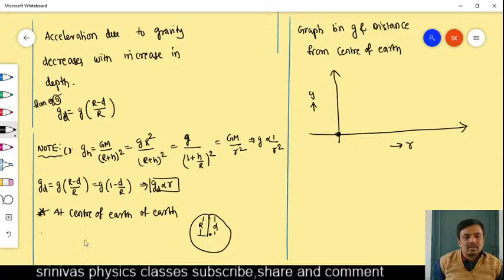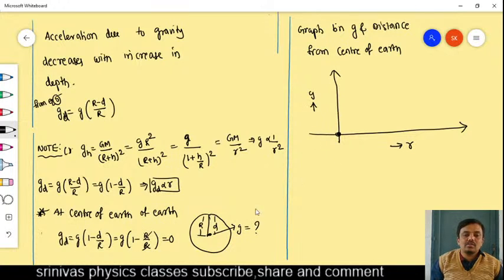Then you use the formula g_D is equal to g of (1 minus d by r), with depth equal to radius at the center. So at the center, how much acceleration due to gravity will you get? That is 1 minus r by r. r by r is 1, 1 minus 1 is 0. Acceleration due to gravity at the center is 0. Then when you go away from the center, it increases and becomes maximum on the surface of earth.